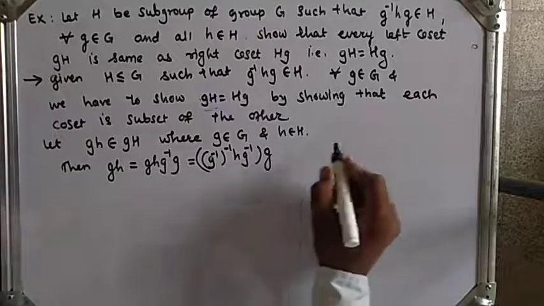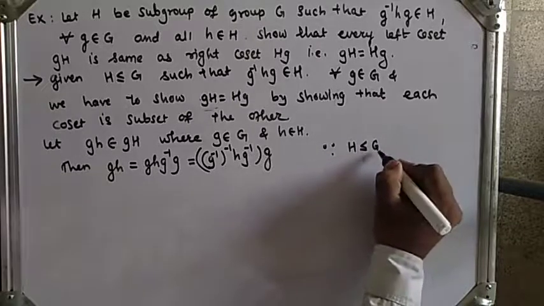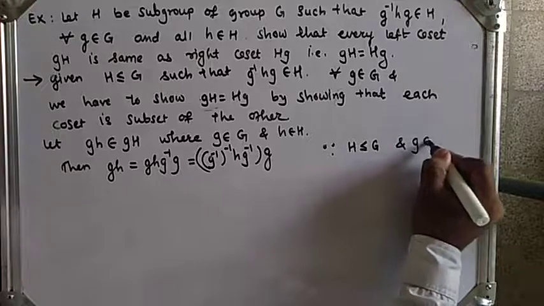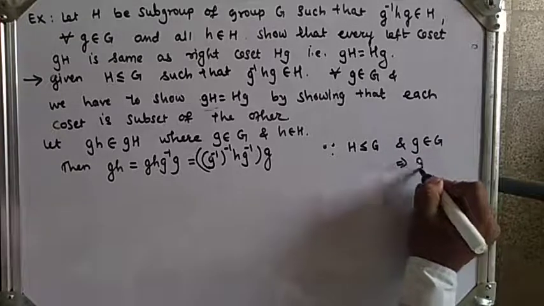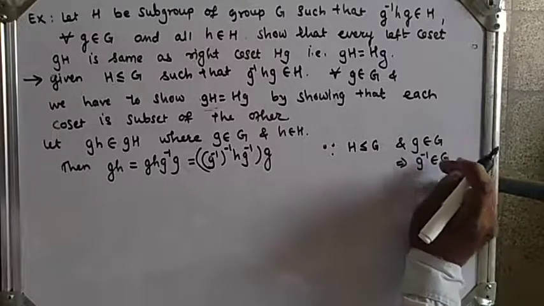Here, since H is a subgroup of G and g belongs to G, that implies g inverse also belongs to G because G is a group, so the inverse of an element exists.